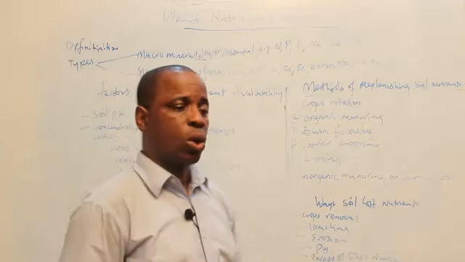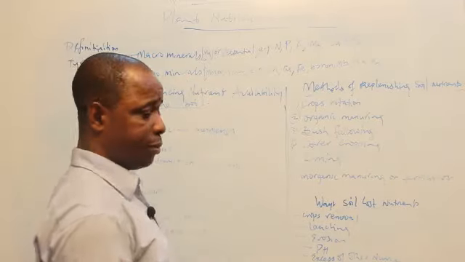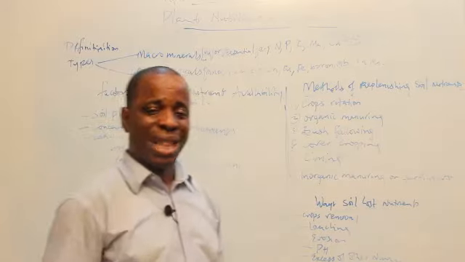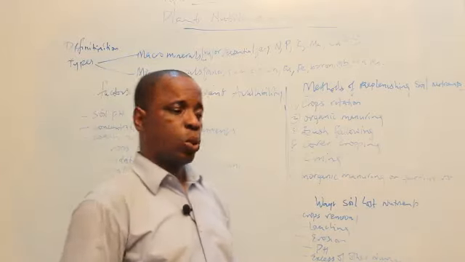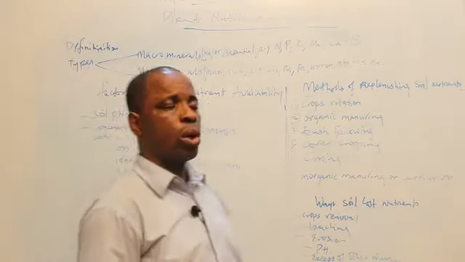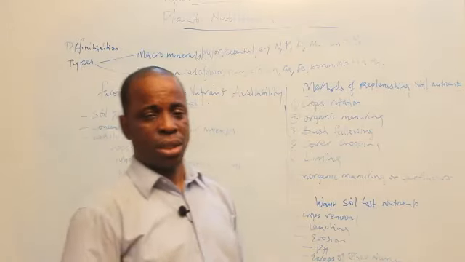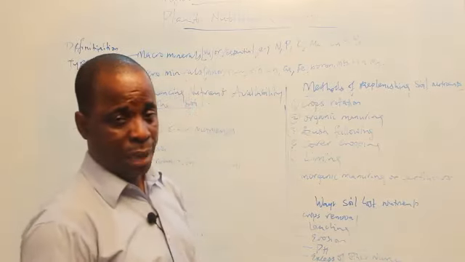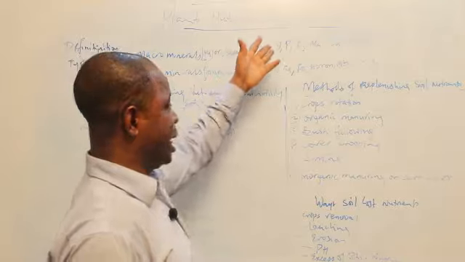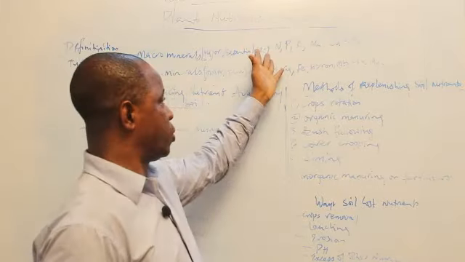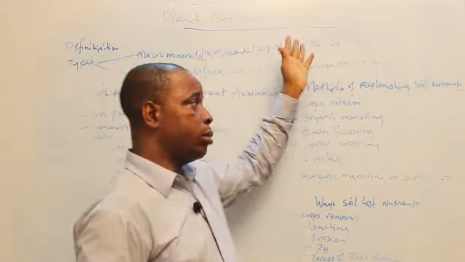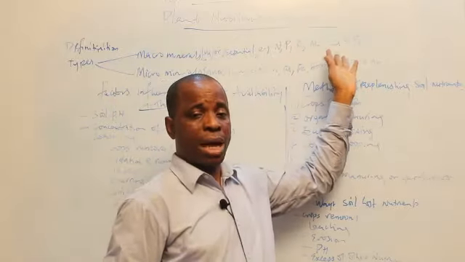Macro minerals are also called macronutrients. Macro means large, so macro minerals are the major or essential nutrients which the plant requires. Examples are nitrogen, phosphorus, potassium, magnesium, calcium, and sulfur.